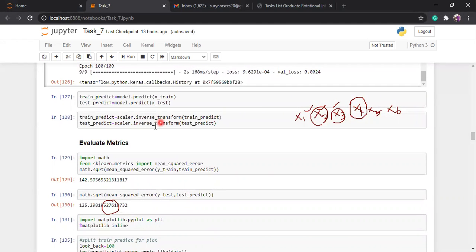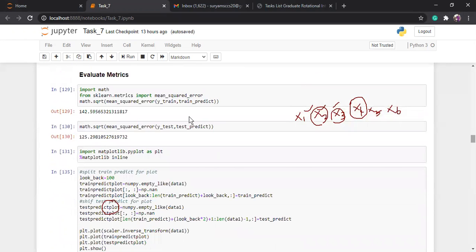After the model prediction, finally you can go on to evaluate your model. How will we evaluate the model? You can use the mean square error. This is a regression problem, so I can use the mean square error. Through the mean square error, I will test my data.